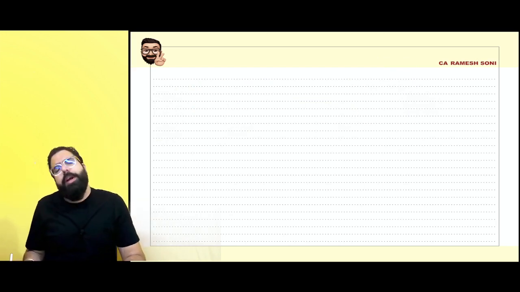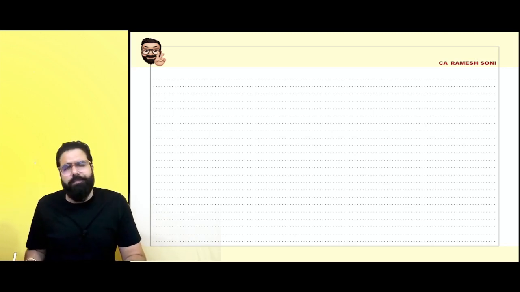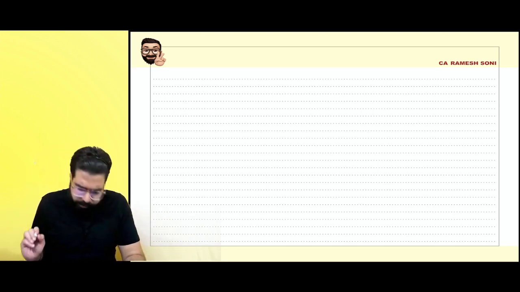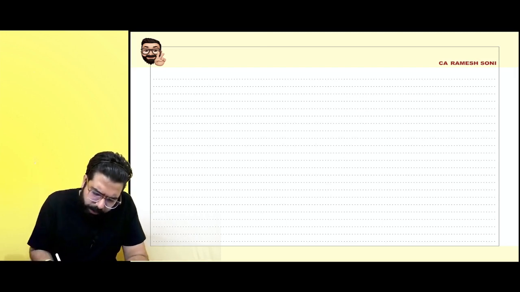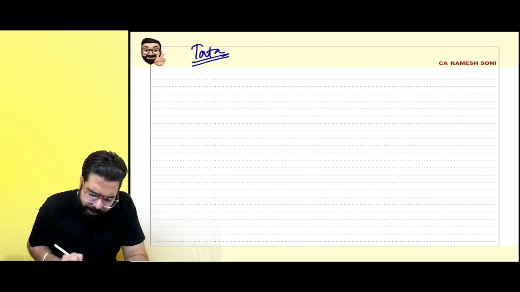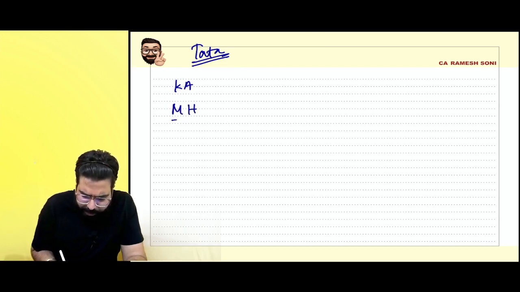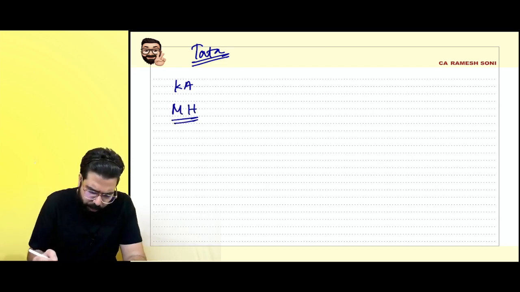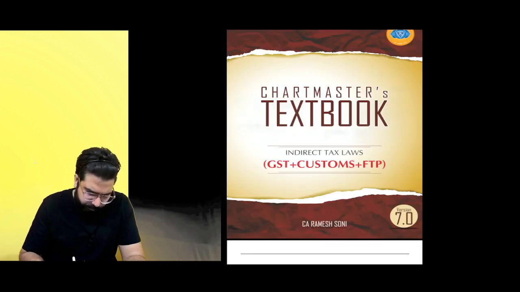For an example, supposingly Tata have gone ahead and done a demerger, now they have two units, one in Karnataka and one in Maharashtra. Okay, I'm missing out on the example. Let me go ahead and take the example from my book only. Okay, 1 minute, everyone. Just a minute.